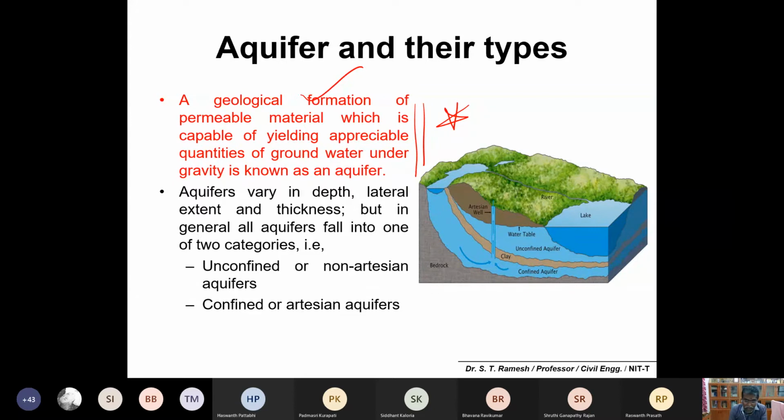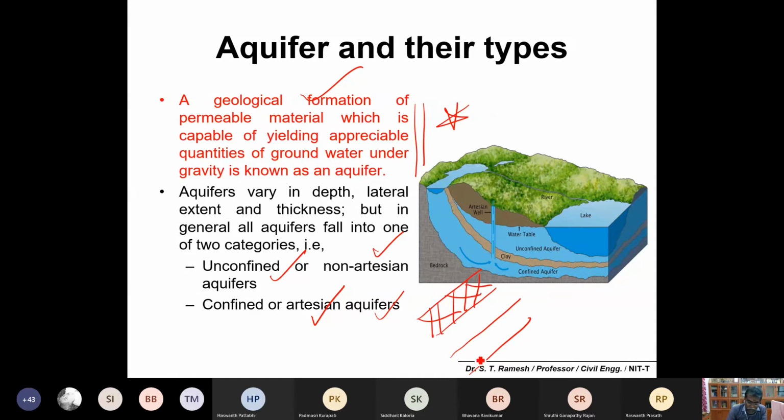You can classify aquifers into two: unconfined aquifer and confined aquifer. Please remember, these are two different classifications: unconfined, otherwise non-artesian, and confined, which is artesian. If the aquifer is confined between two impermeable strata, you can call it a confined aquifer.